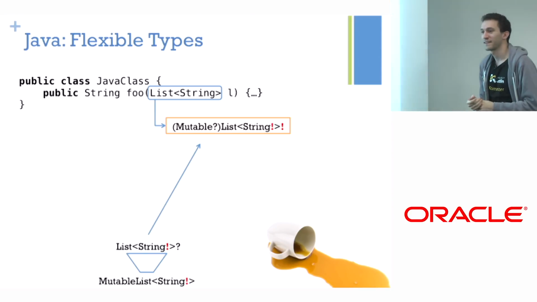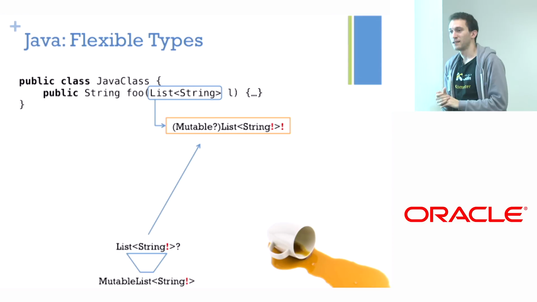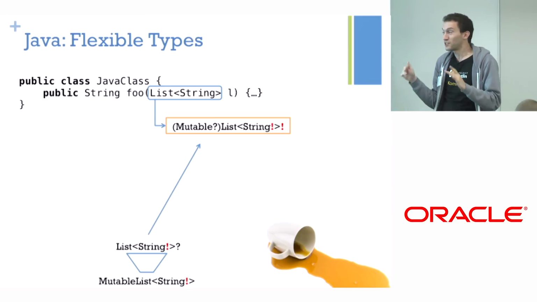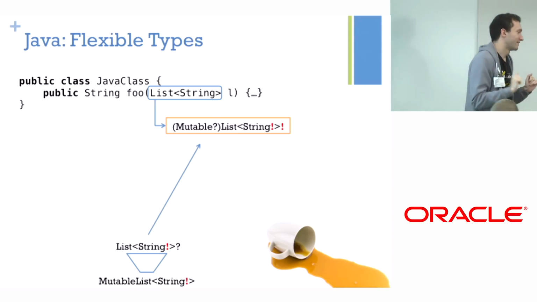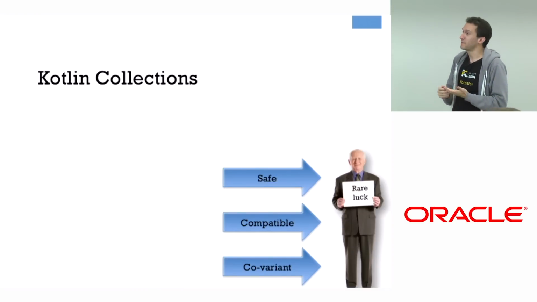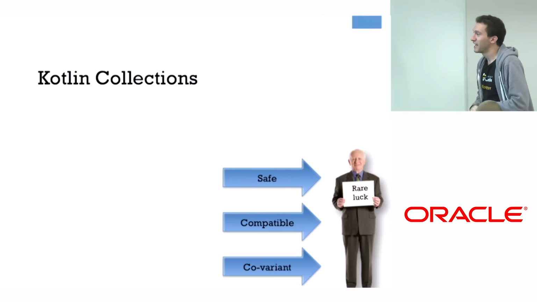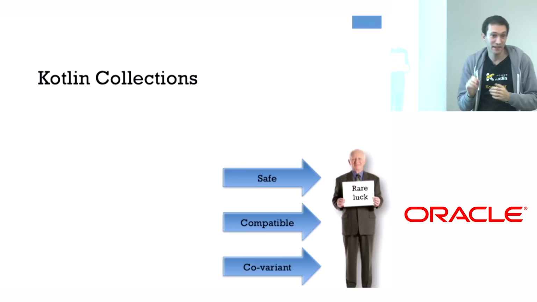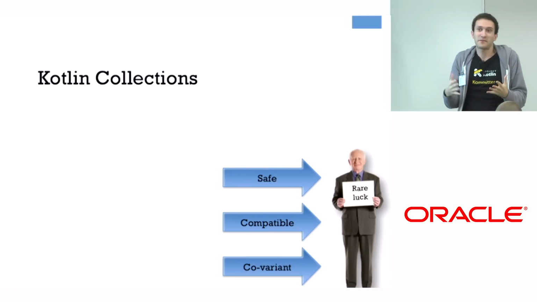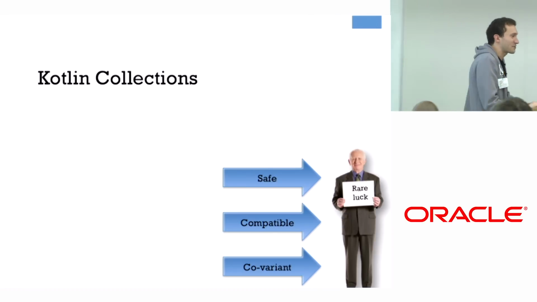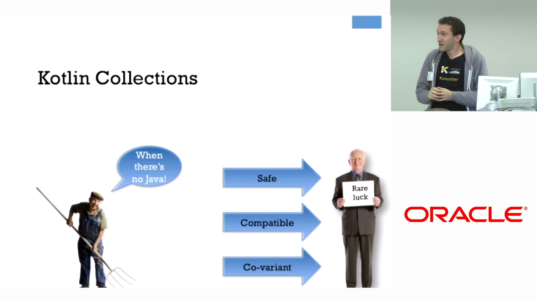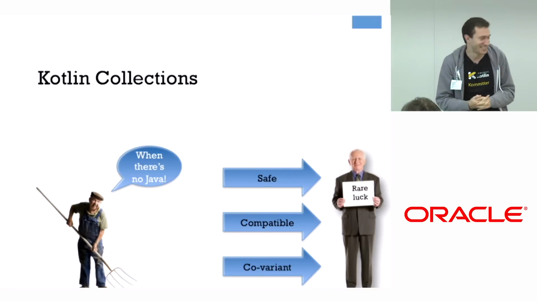Yeah, it sort of feels like you already need another dimension. Well, maybe another dimension would have solved a problem I'll present in a minute. I don't know. So when we first thought about this design for collections, it seemed safe, compatible, and covariant for the read-only classes. At the same time, it looked like a rare luck when you can get something that works really for all the clients and doesn't break anything.